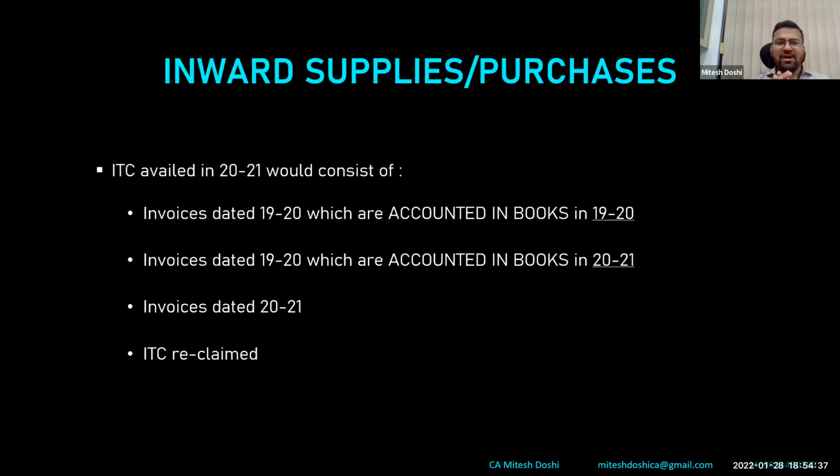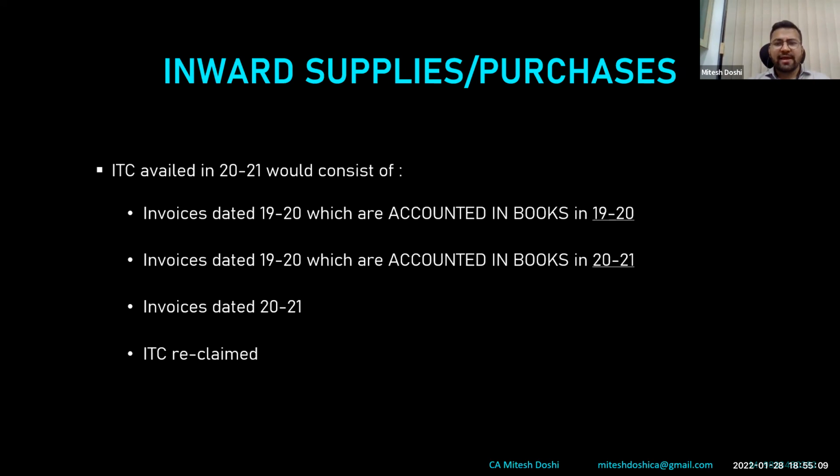The ITC availed in 2021 would consist of ITC of 1920 that has been availed in 2021. There can be two scenarios: ITC of 1920 that has been accounted in 1920 and availed in 2021, or accounted in 2021 and availed in 2021. This is a possible scenario, because many times the invoices come after 2 or 3 months, or we might miss it. The accounting part, people generally miss it.